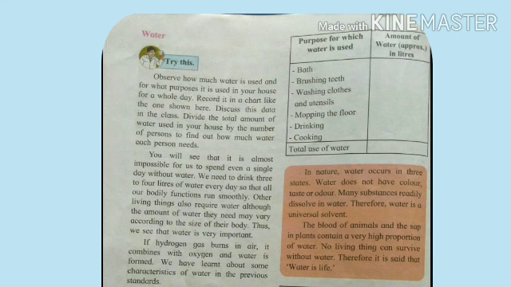Now what you have to do, you will make two columns as made here: purpose for which water is used, and in the next column, the amount of water approximately in liters, how much water you use. For example, bath, brushing teeth, washing clothes and utensils, mopping the floor, drinking, cooking, etc.